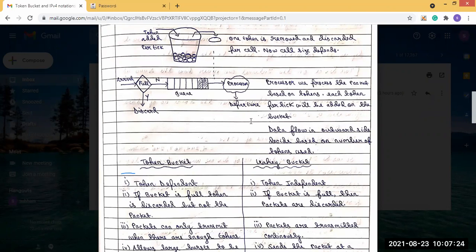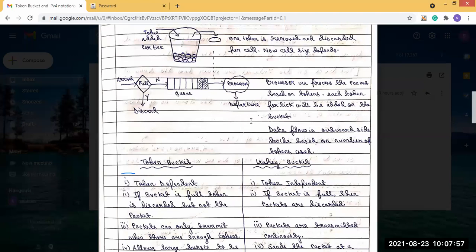Now, if the bucket is full, the token is discarded, but not the packet. But in case of leaky bucket, if the bucket is full, then the packet is discarded. This concept should be kept in mind: in the case of the token bucket, what we have stored in the bucket is tokens. So when the bucket is full, the token will be discarded.